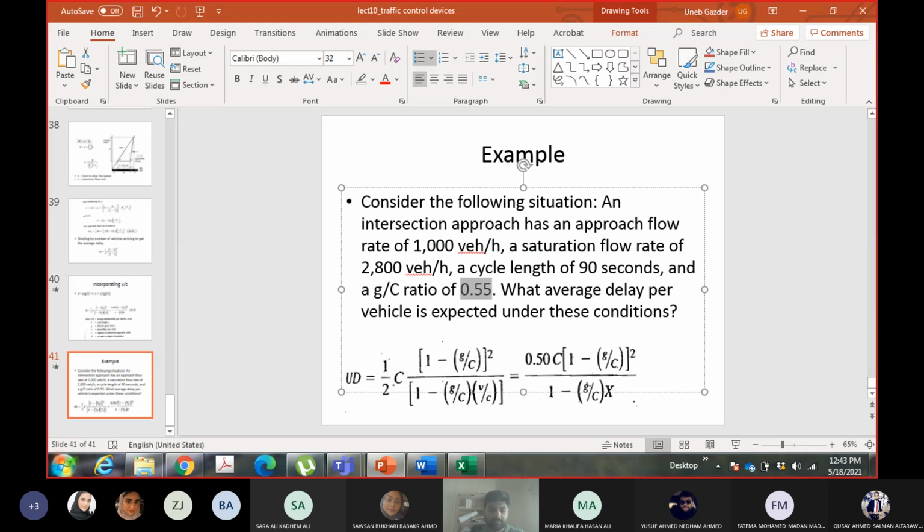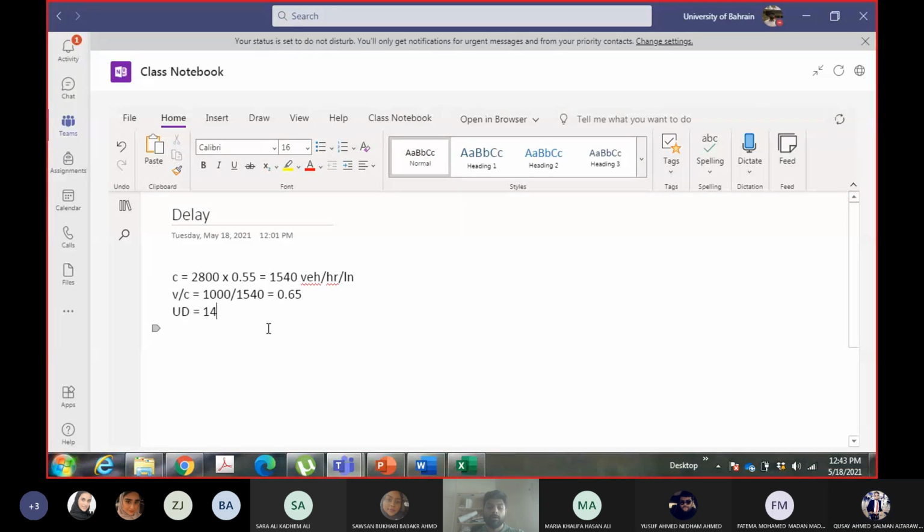How much is it? 14.2 seconds per vehicle, because it is average delay.